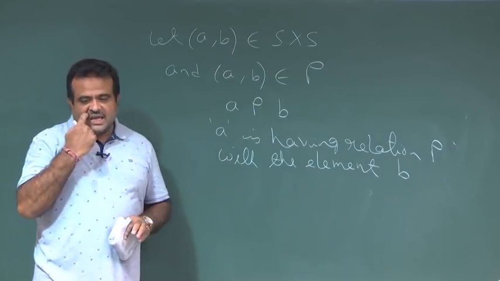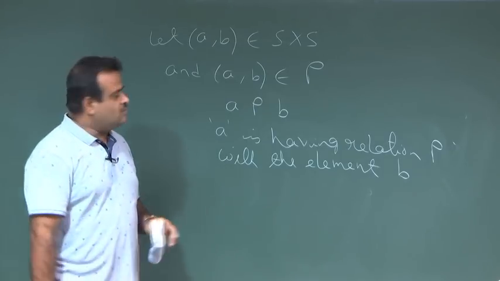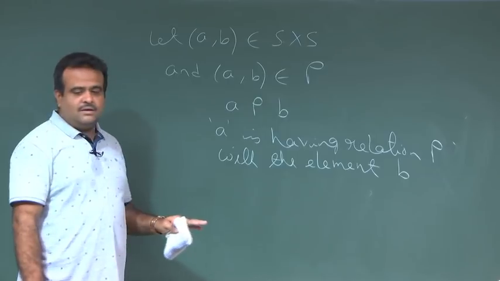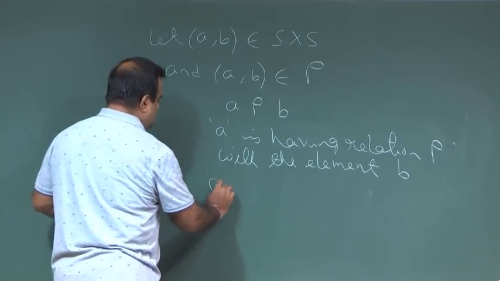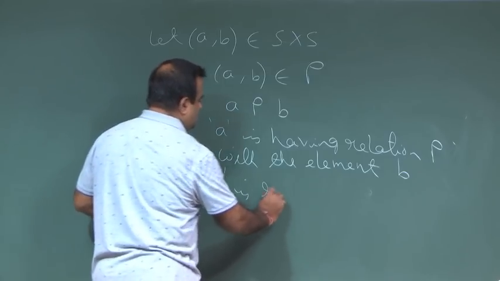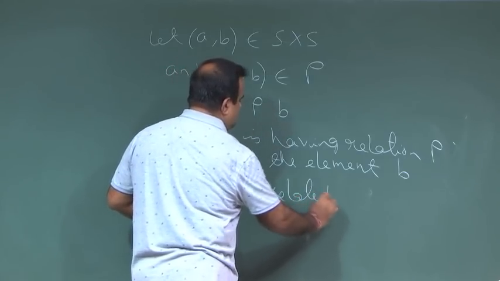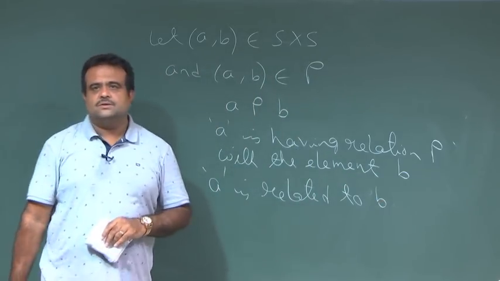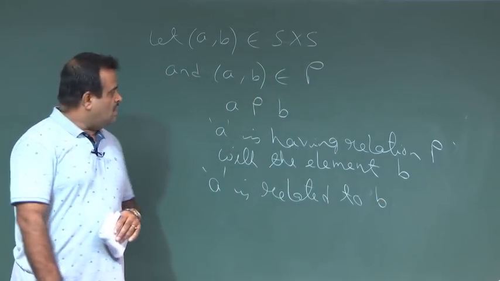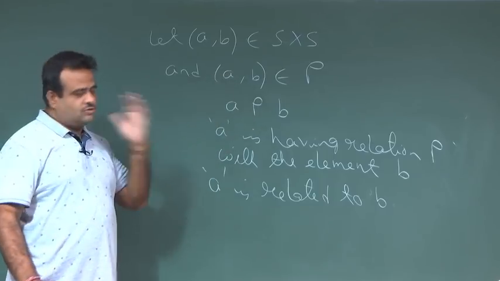In other words, A is said to be related to B. Okay. So, this is if (A, B) belongs to rho.